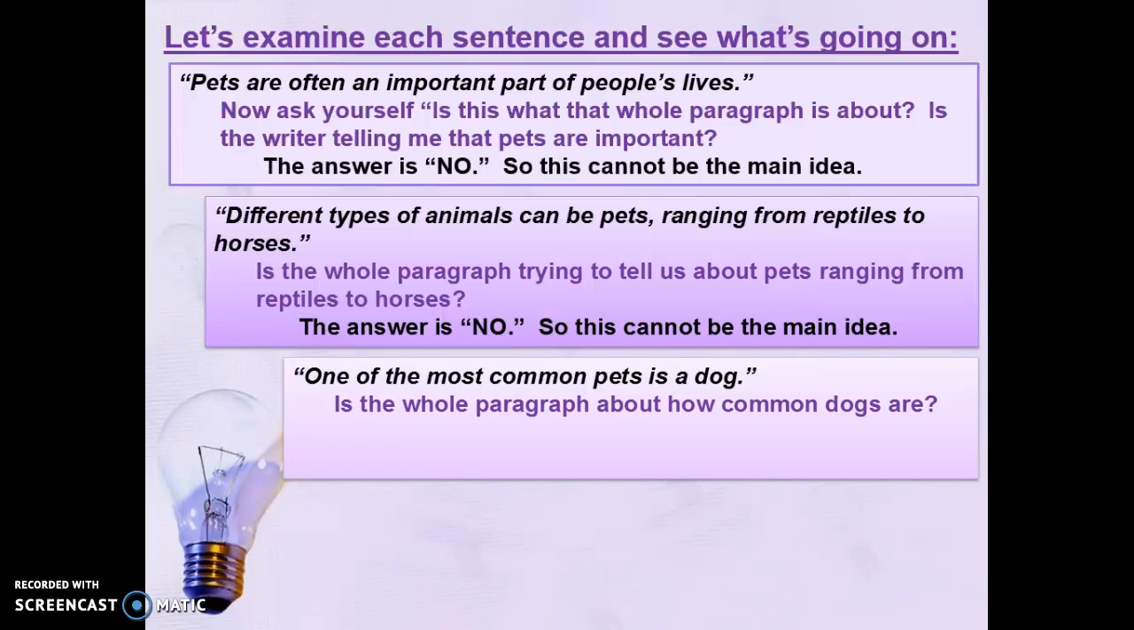Another sentence in there. One of the most common pets is a dog. Is the whole paragraph about how common dogs are? Well, we're getting to the right idea here. We're coming closer and closer. Again, the answer to this is actually no. The paragraph isn't about how common dogs are, so this is not going to be our main idea, but we might be coming close to at least getting a topic in this one.